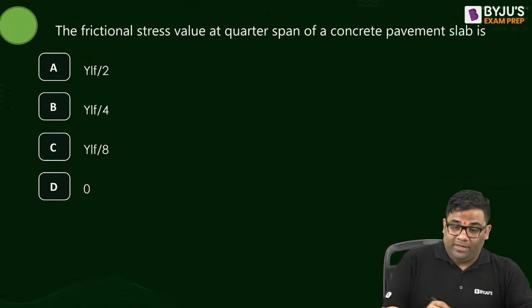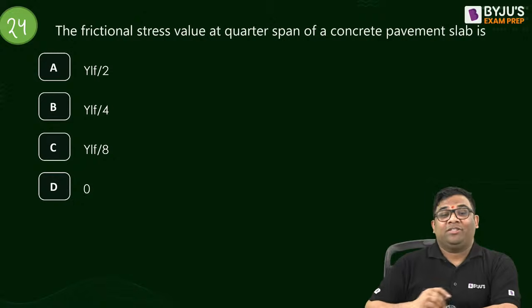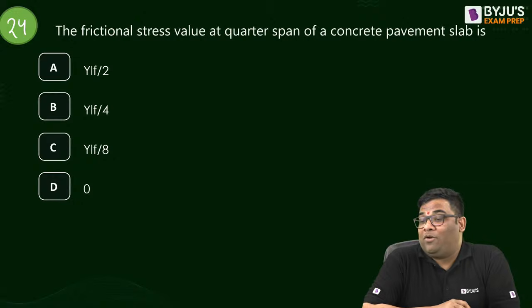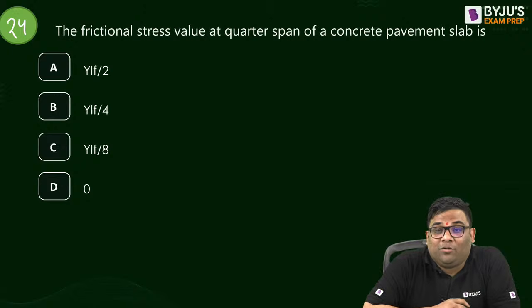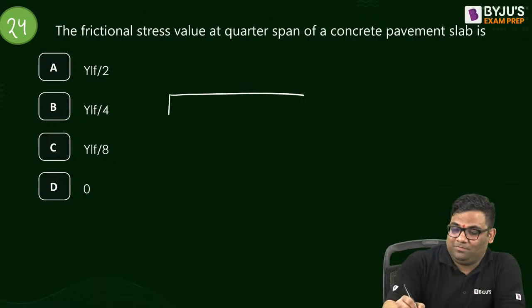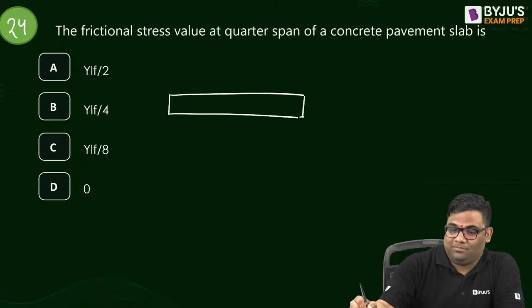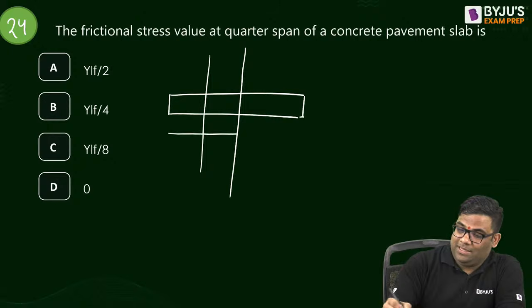Question number 24, a straightforward question, answer this. I am not solving this. The frictional stress value at quarter span of a concrete pavement, how much? Fast. So we have solved almost 25 questions. You see, so fast we are going. See, this is mid span. Quarter span is here.